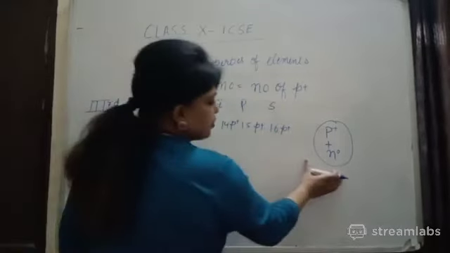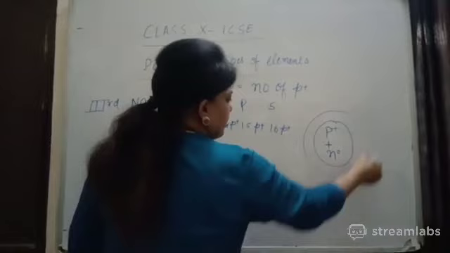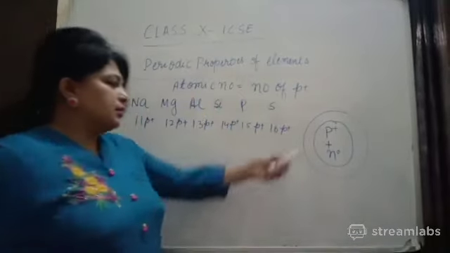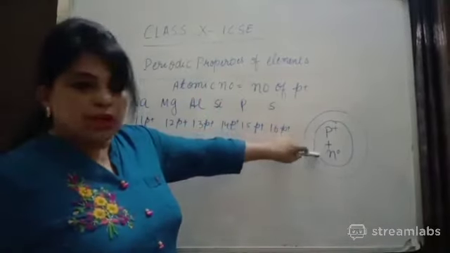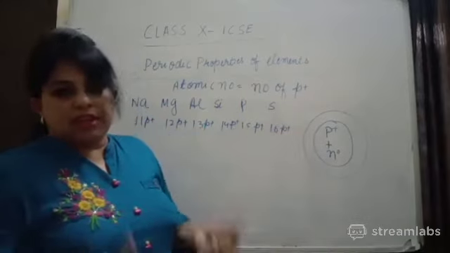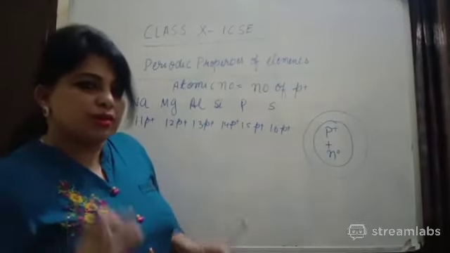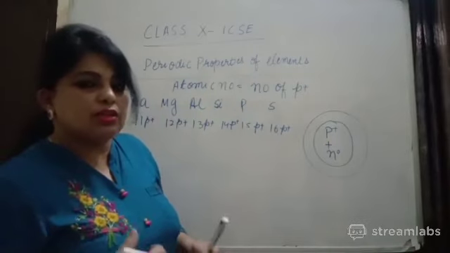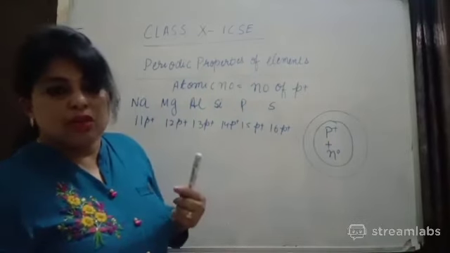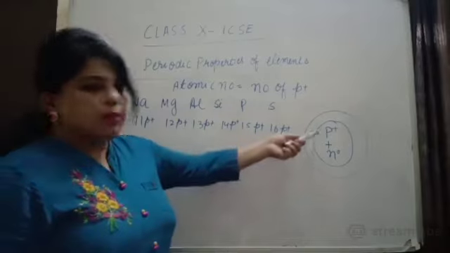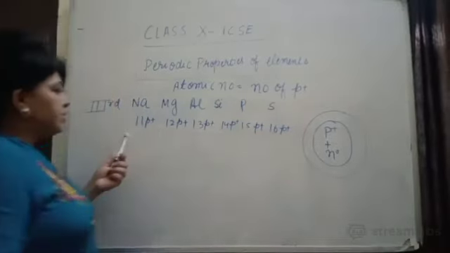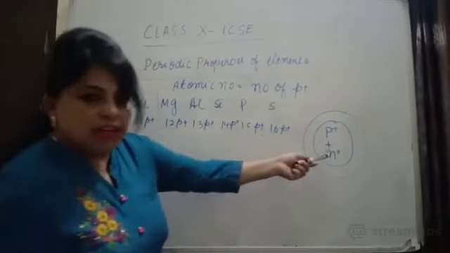Now when you see the nucleus of any atom, it has protons, and neutrons do not have any charge. So the overall charge on the nucleus will be positive. What will be the overall charge on the nucleus of any atom? That will be positive. Neutrons do not have any charge.